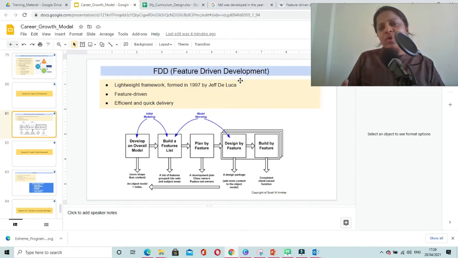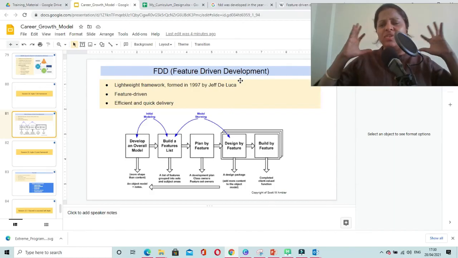So this is also one of the proven approach, proven framework which has been popular in the industry, and it has really delivered efficient results in the software development. So that is why this framework is also a very popular and mostly used framework, and this was developed in software industry only, and this is used in software industry only because we have to construct our products feature by feature.